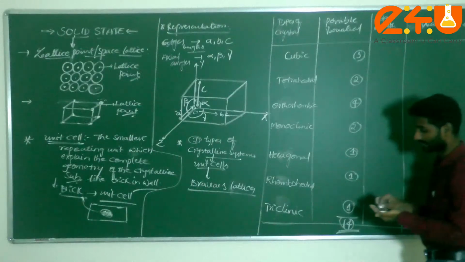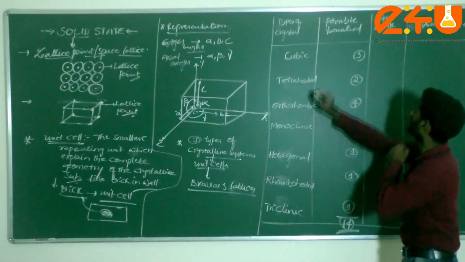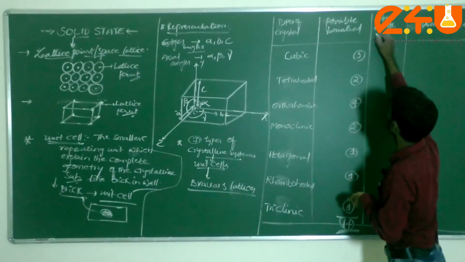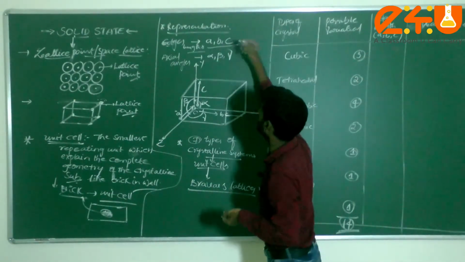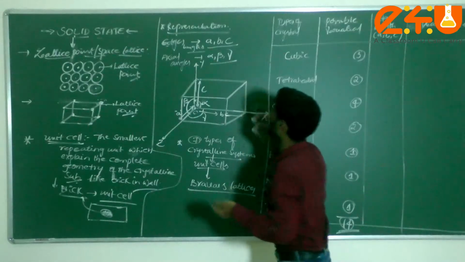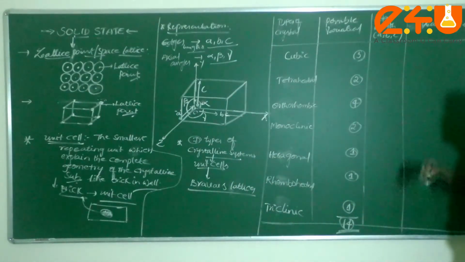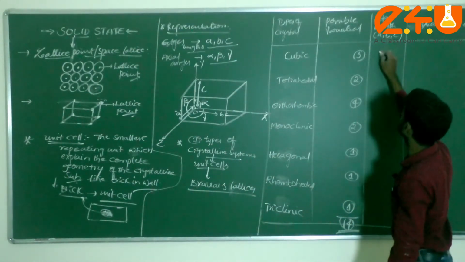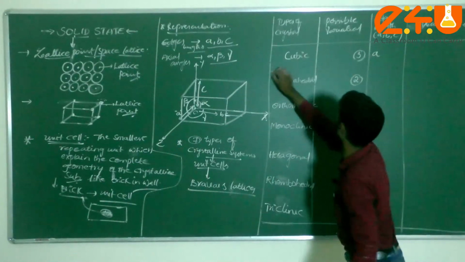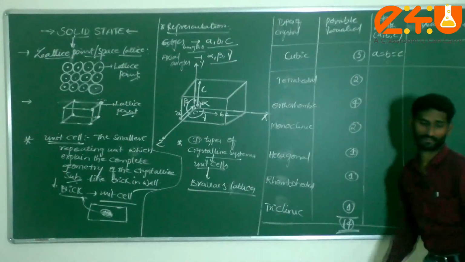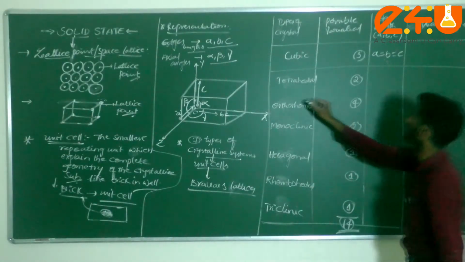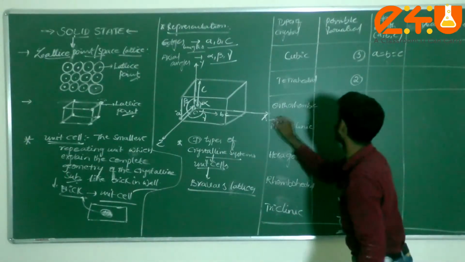Finally, we have to study. First of all, we have to consider edge lengths. Edge lengths we can consider as A, B, C, already represented here. A, B, C are the edge lengths and axial angles are alpha, beta, gamma. Now I can consider here edge length for cubic system. For cubic system, A is equal to B is equal to C.